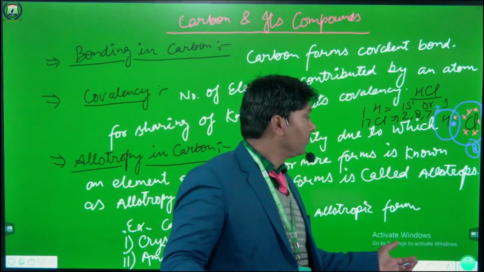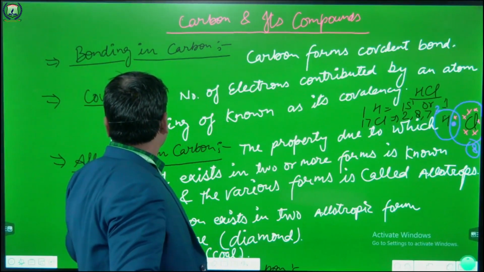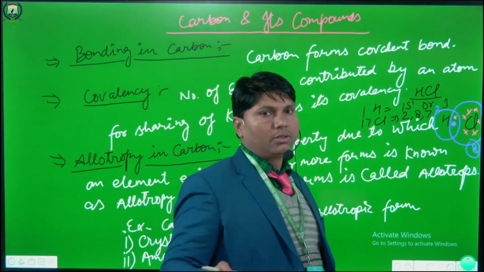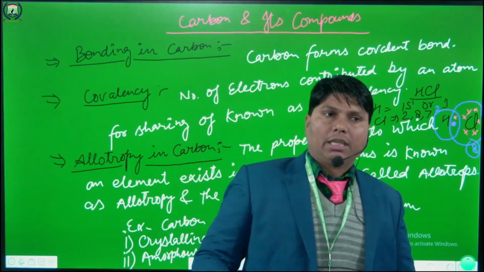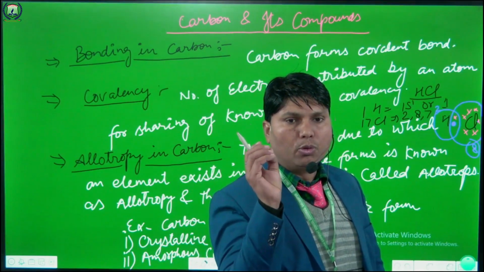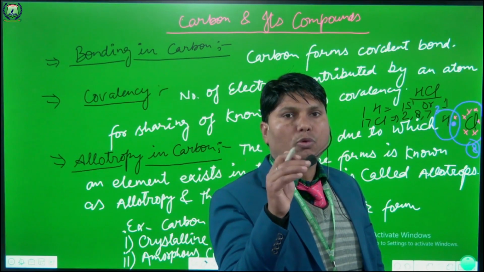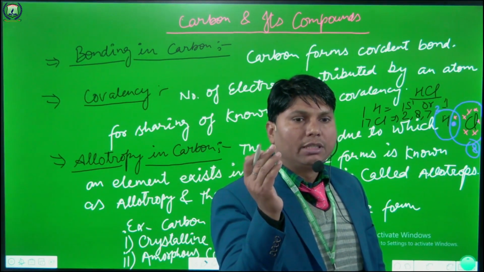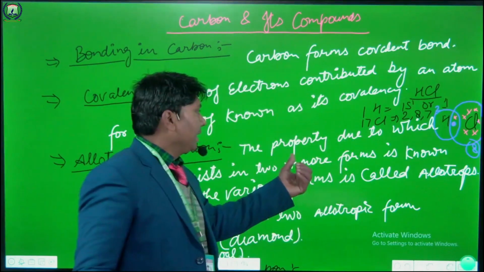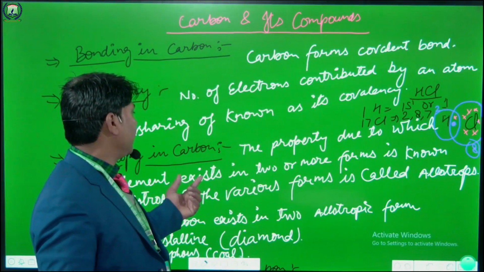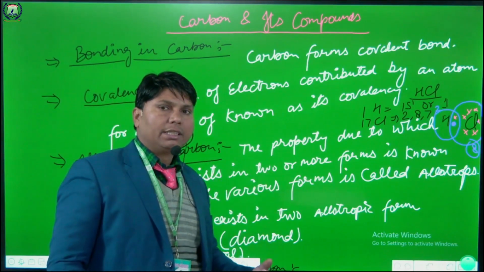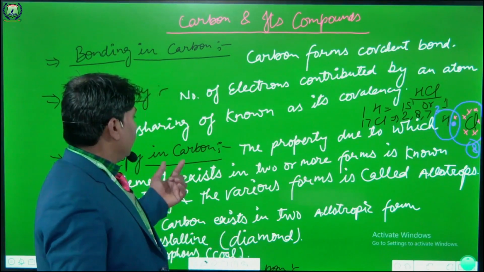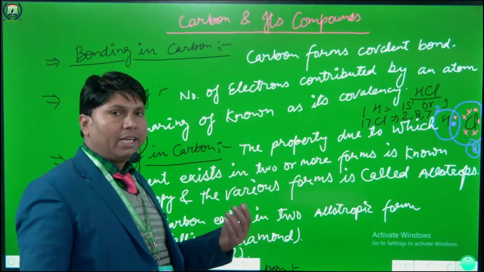Okay, clear? Now we come to the next topic, allotropy in carbon. The property due to which an element exists in 2 or more forms is known as allotropy, and the various forms are called allotropes.